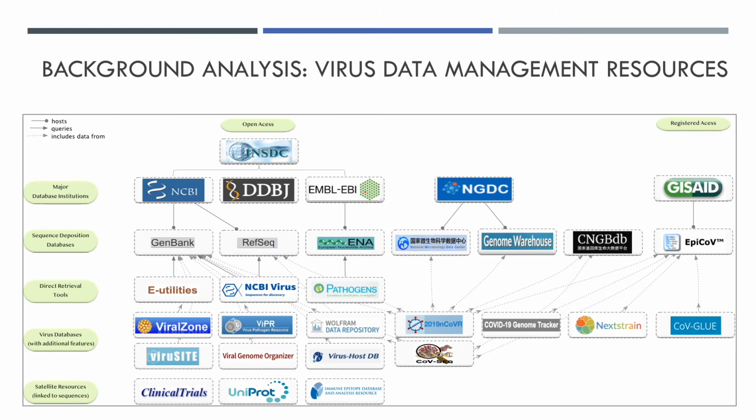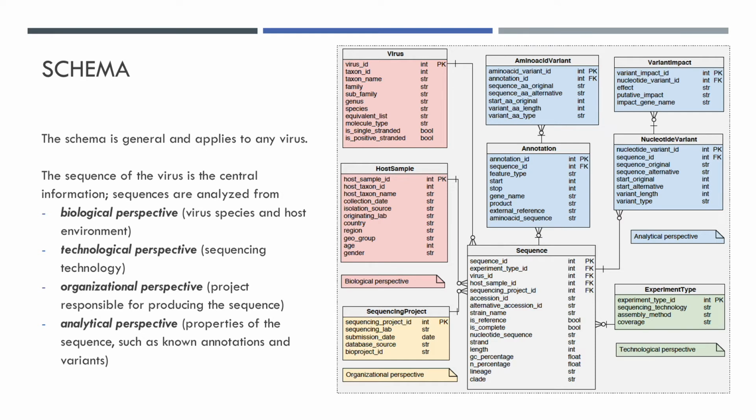We recently applied our expertise in data management to the wide landscape of virus-dedicated resources to be able to provide a novel system. Our schema is general and applies to any virus. The sequence of the virus is the central information. Sequences are analyzed from the biological perspective, such as virus species and host environment, the technological perspective, like sequencing technology, the organizational perspective, which is a project responsible for producing the sequence, and the analytical perspective, including properties of the sequence, such as known annotation and variants.